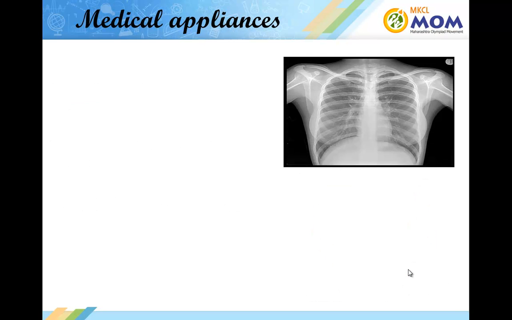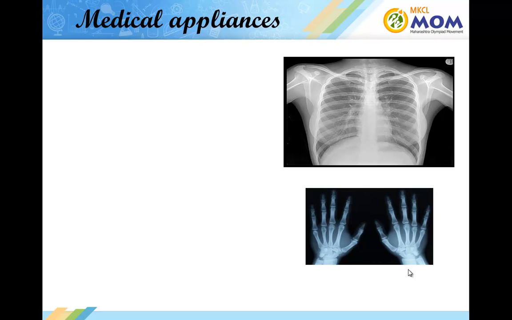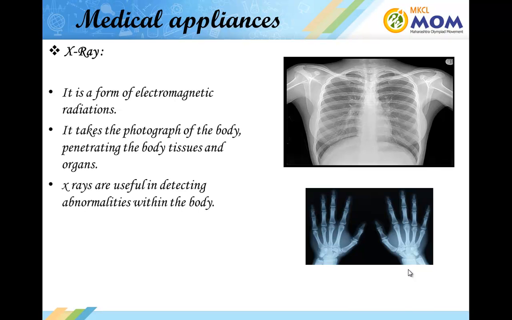Now, these internal organs can be viewed through some machines. These are medical appliances, for example, X-ray. The X-ray is a form of electromagnetic radiation. It takes the photograph of the body by penetrating through the body tissues and organs.